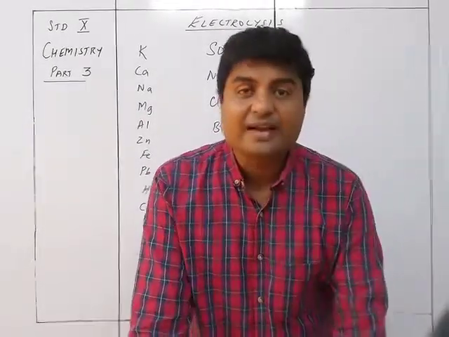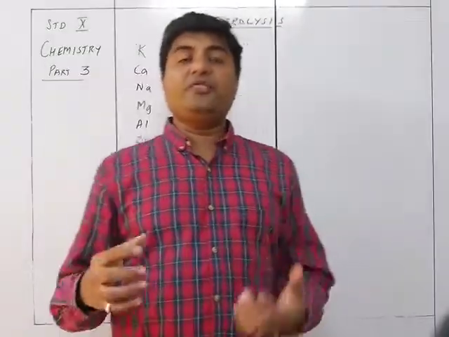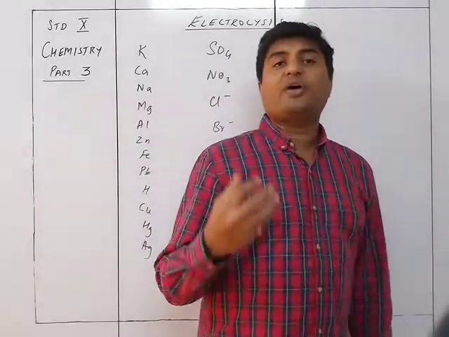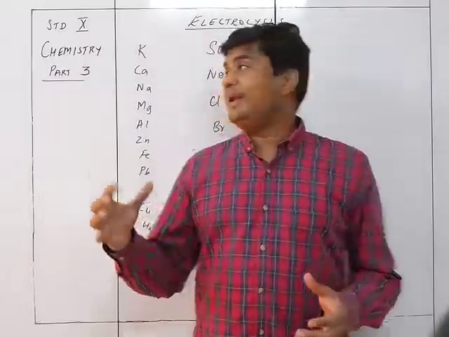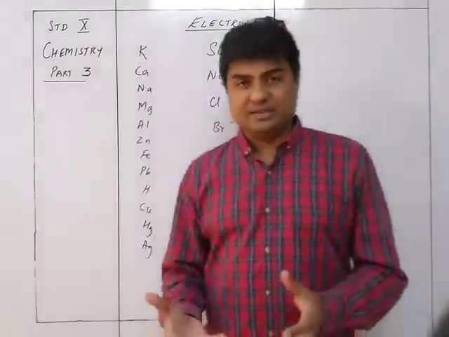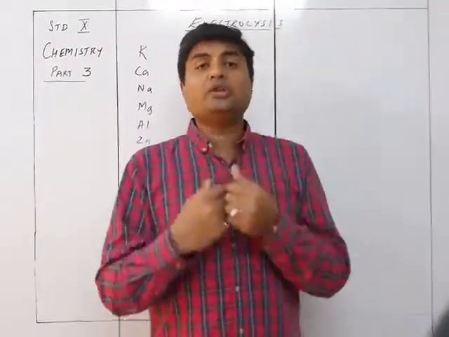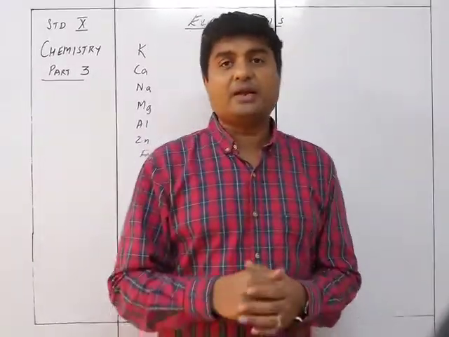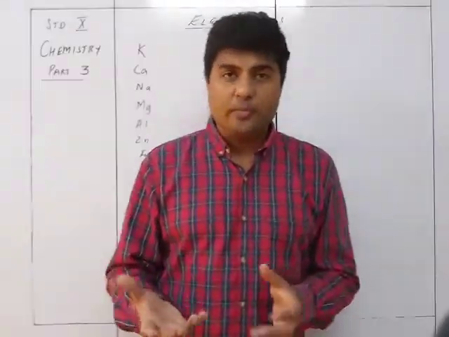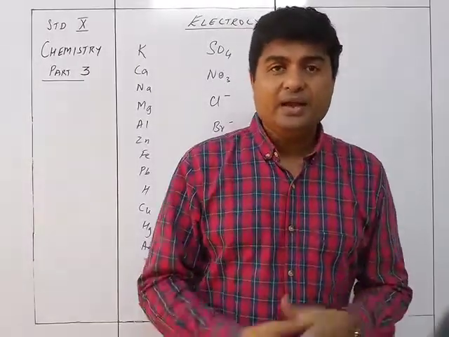Now we see the selective discharge of ions. If there are multiple kinds of ions present in the electrolyte, then based on the electrochemical series and other factors, I need a method by which I can identify the resultant outcome, or what kinds of ions or compounds I am going to receive at the electrode.